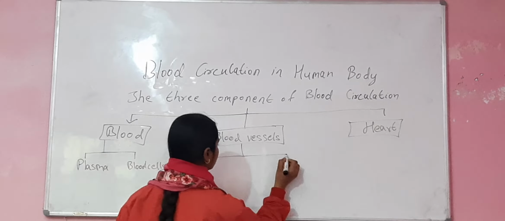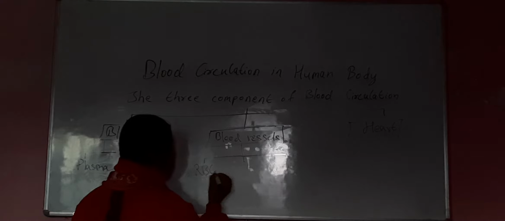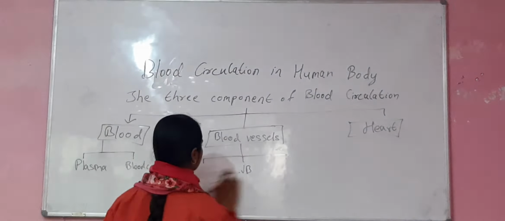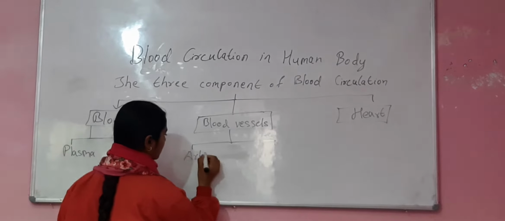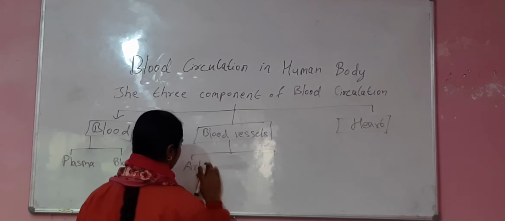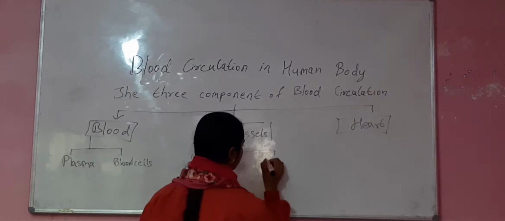Blood vessels are in three types: capillaries, arteries, and veins.